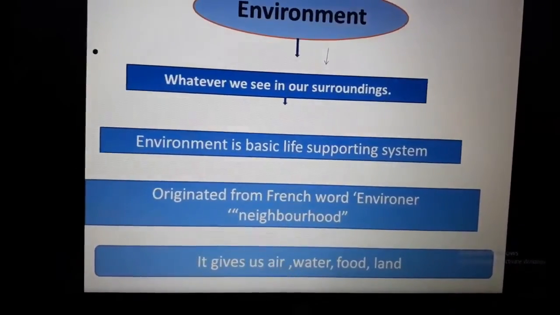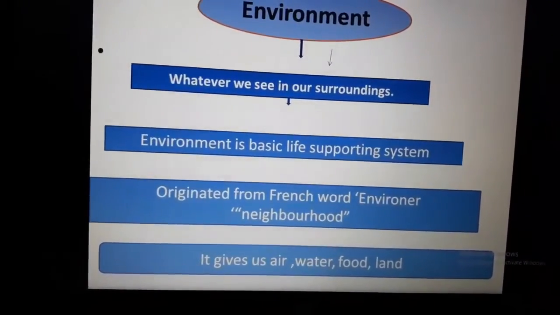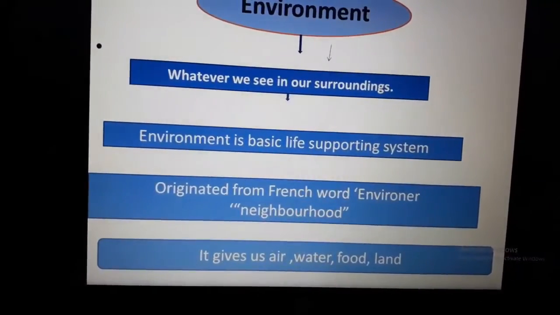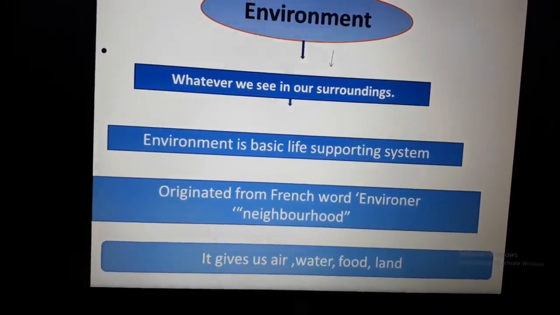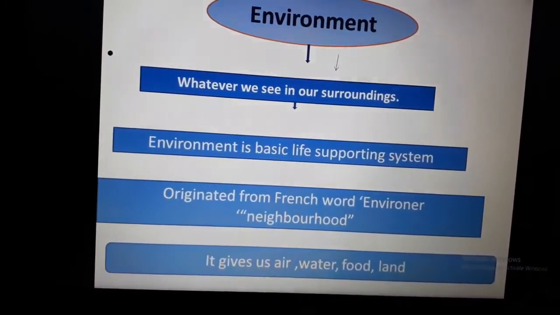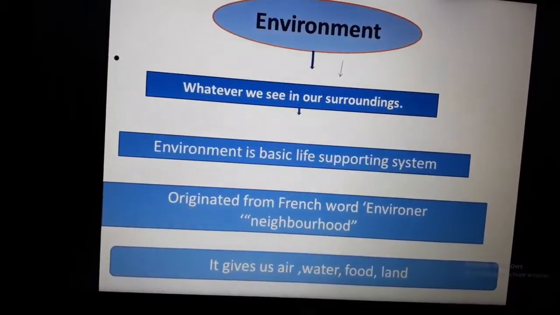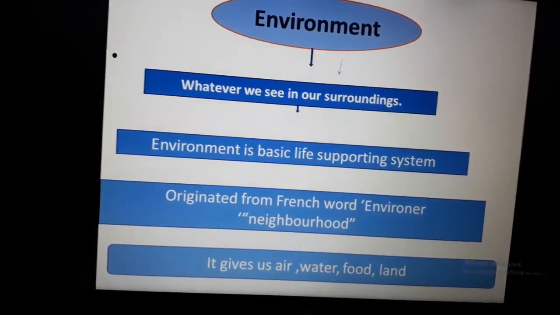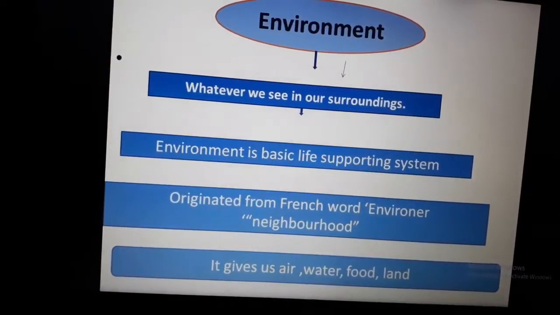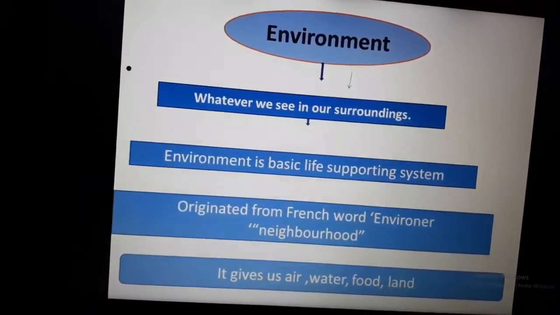Basically, environment can be divided into two parts: natural and man-made phenomena. If we talk about natural environment, it includes all the things formed by nature like air, water, land, etc. If we talk about human-made or man-made environment, it includes the things made by human beings like buildings, roads, factories, etc.